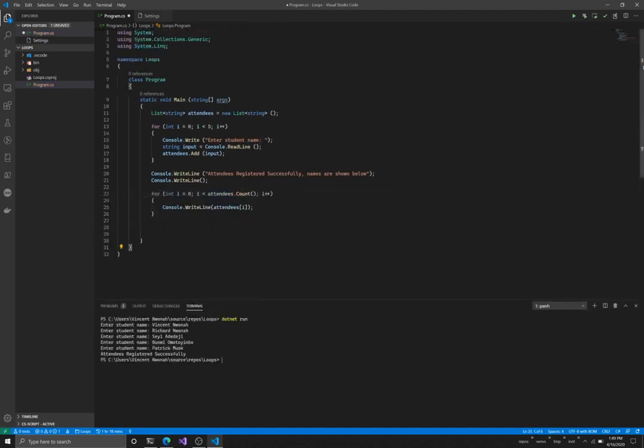And then I can say, okay, I don't know how many items are in this list, but I want you to check that i is less than that number of items. So if there are 10 items in that list, this code is going to run until all of them are printed. We're just going to run this again and see.